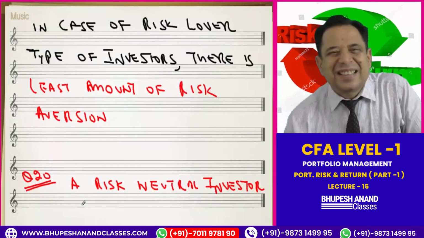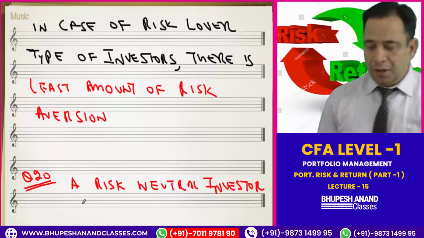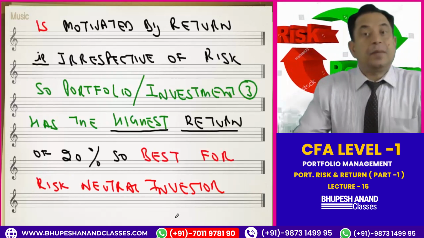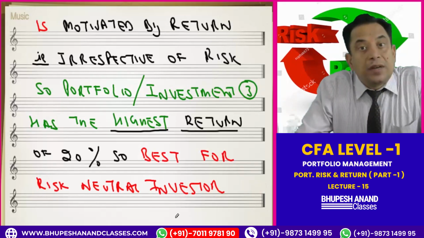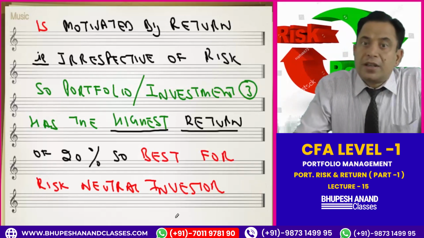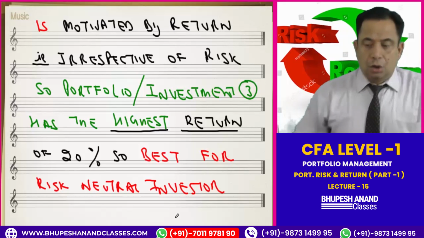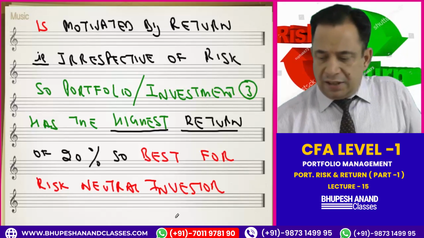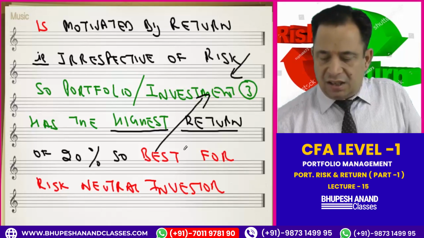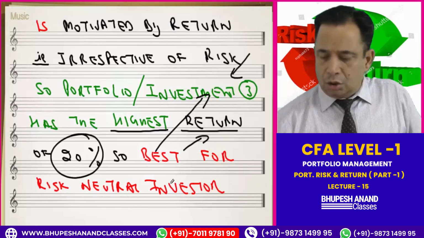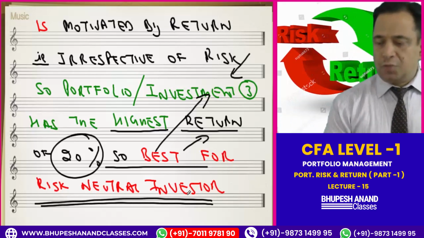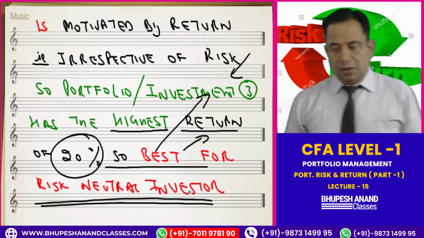Please write down the explanation I prepared for you. A risk neutral investor is motivated by return. He is not motivated by risk. Irrespective of the level of risk, he wants to maximize the return. So investment 3 has the highest return of 20%. So it is best for risk neutral investors.